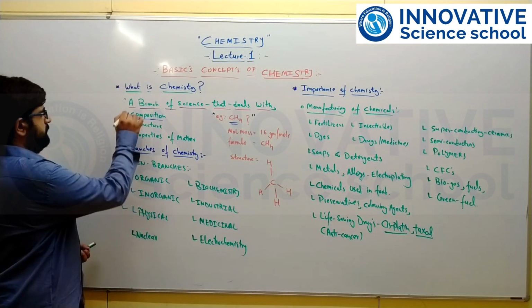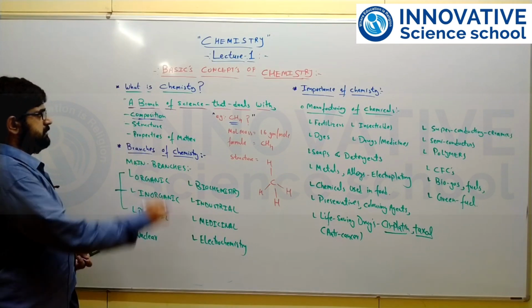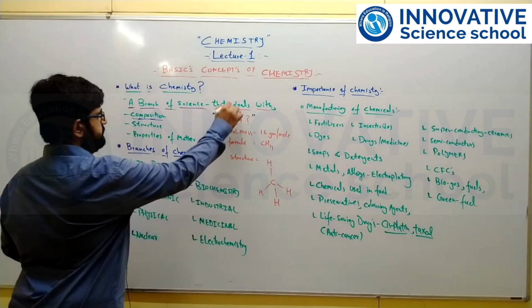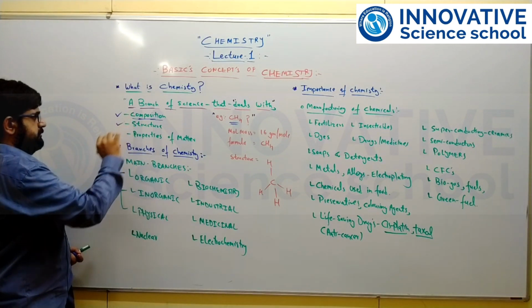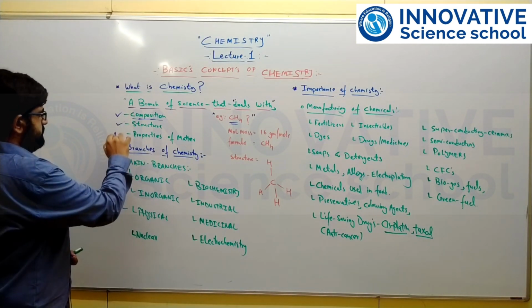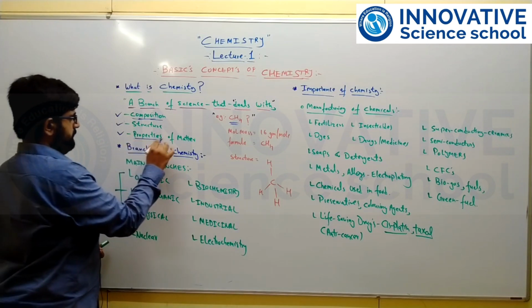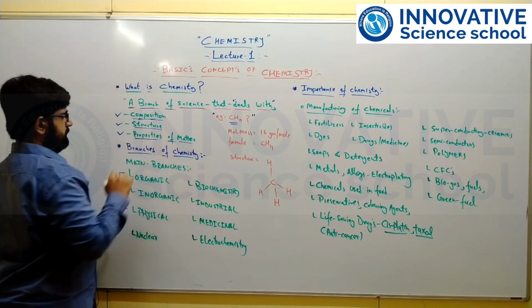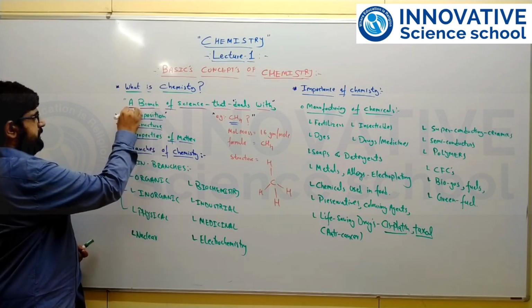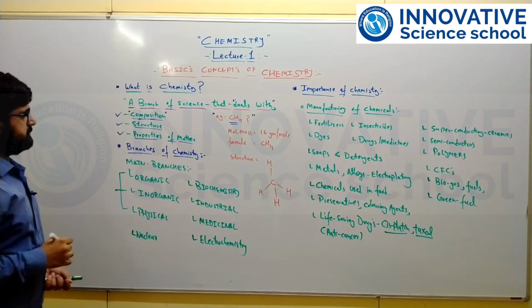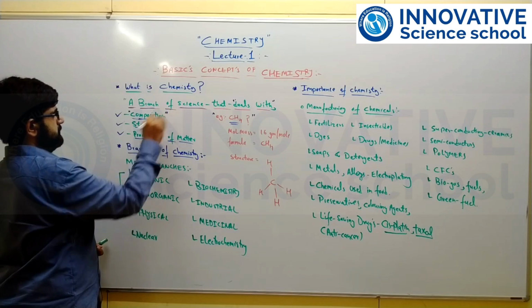As we know, it is one of the important branches of science that deals with the study of composition, structure, as well as different types of properties of matter. In chemistry we first study the composition, meaning which elements and which types of atoms are present in any compound or substance.